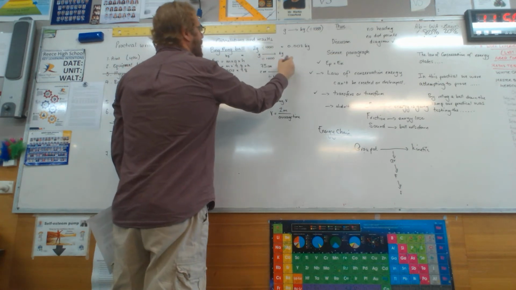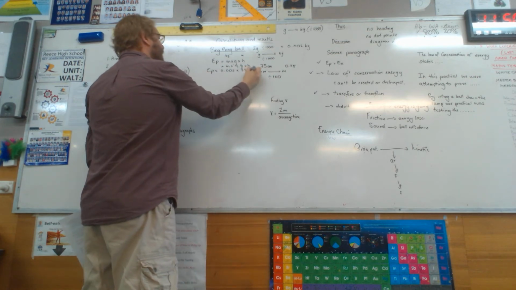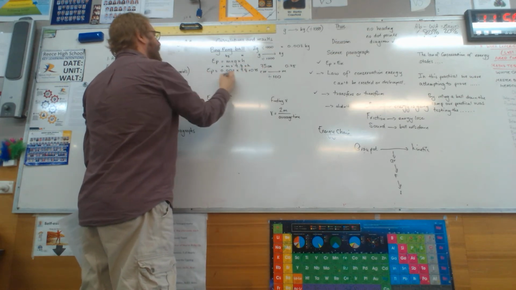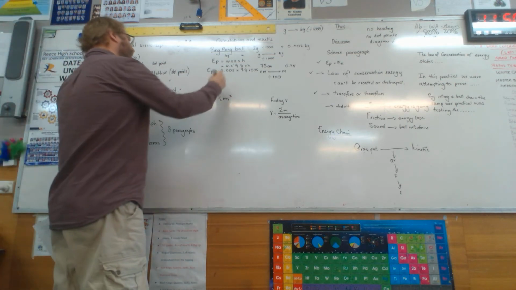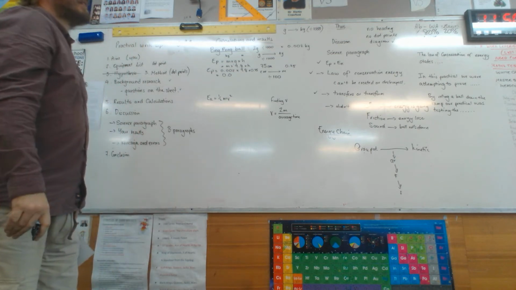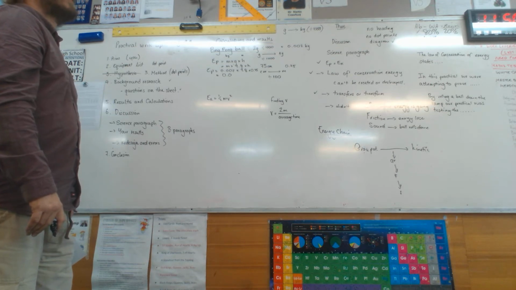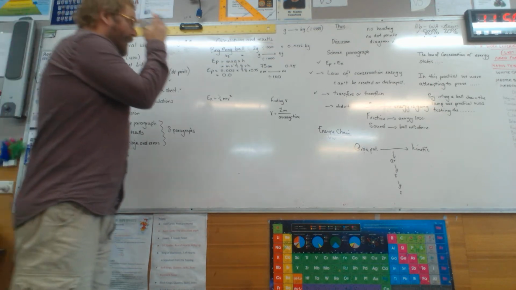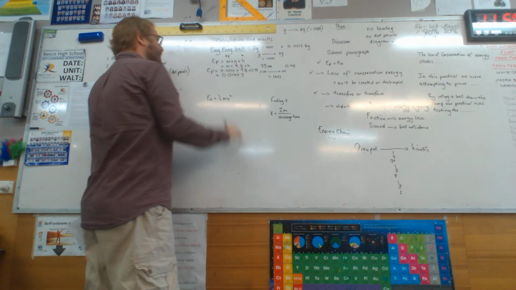So this is going to become 0.75 times 0.75. So can someone put that in the calculator for me, please? 0.0147. Yep, that's right. And the units, of course, are joules.